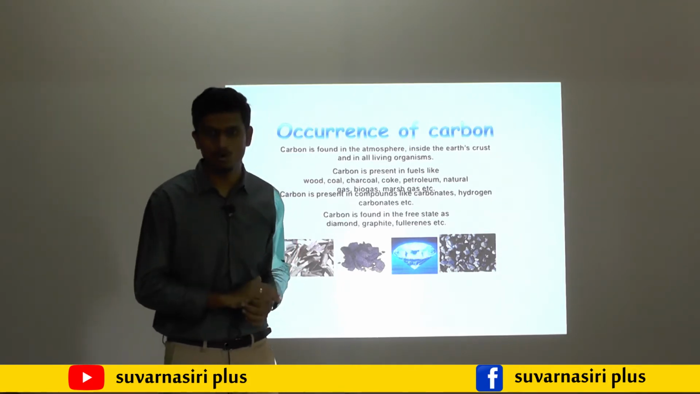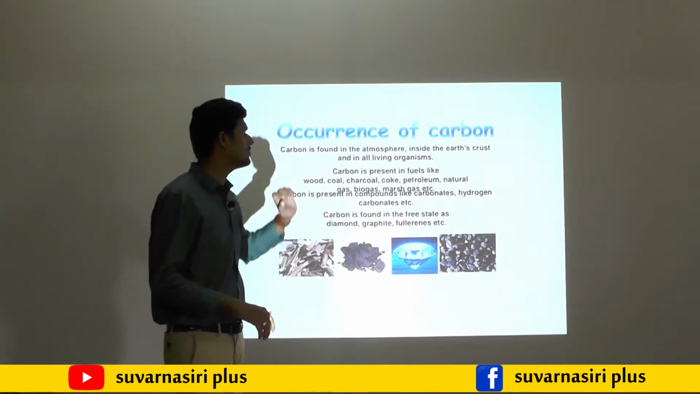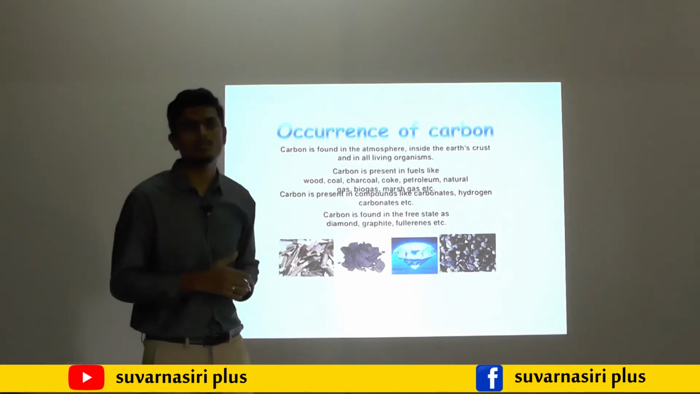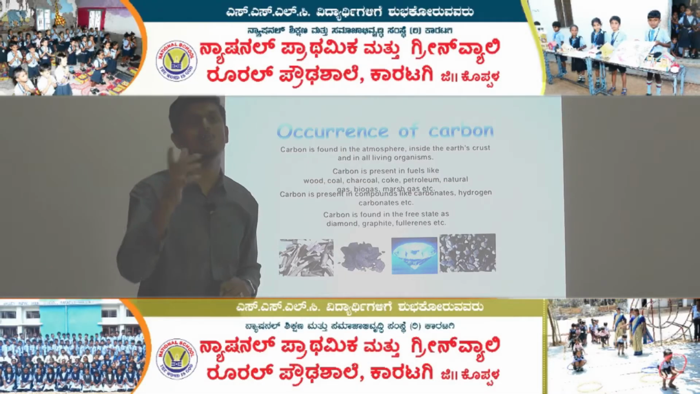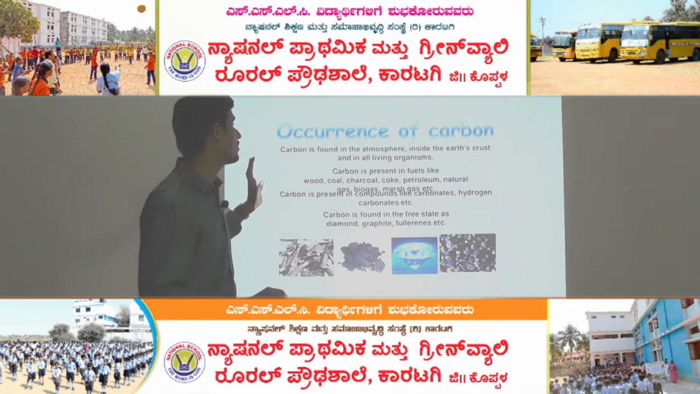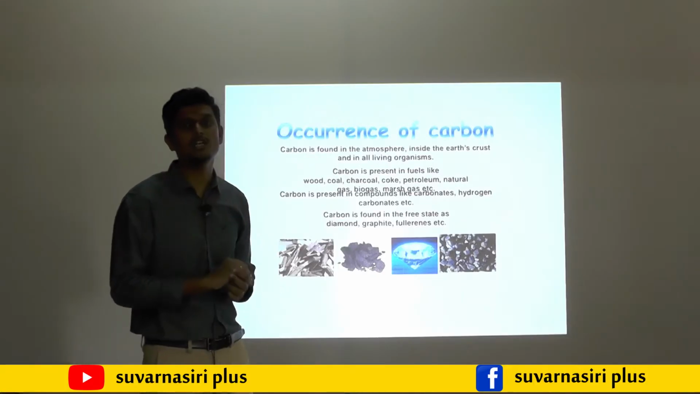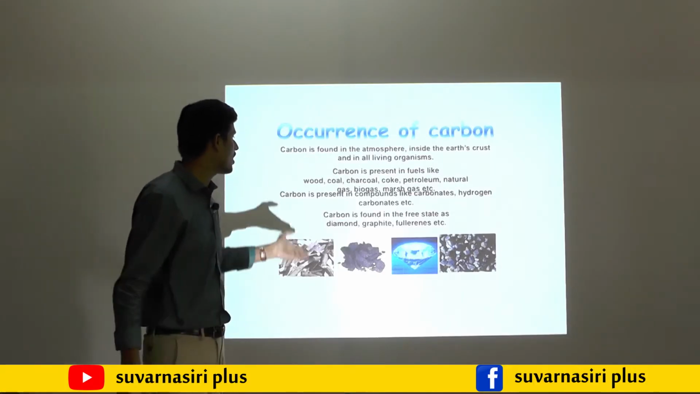Now the occurrence of carbon, where carbon is found: carbon is present in the atmosphere as CO2. Maximum of the carbon present in the atmosphere is present as CO2, and some of the carbon is present in the earth crust in carbonate form. As carbonate, it may be present in the form of salt also. Coal is also present in the earth crust only. So this is all about the presence of carbon.